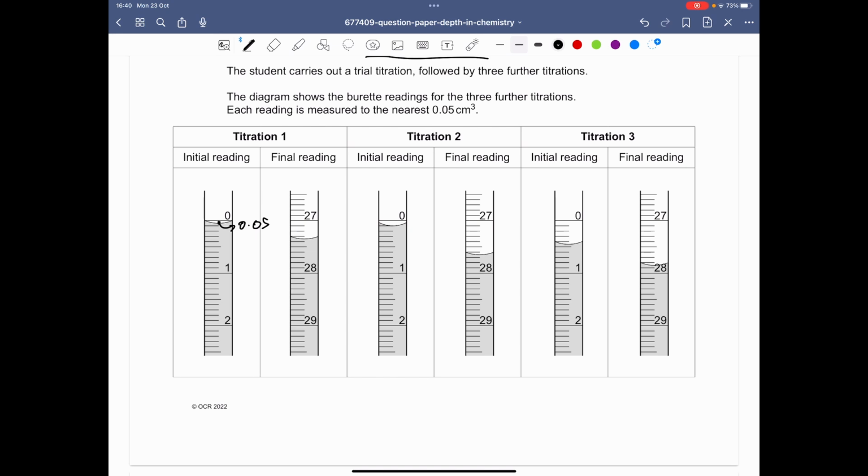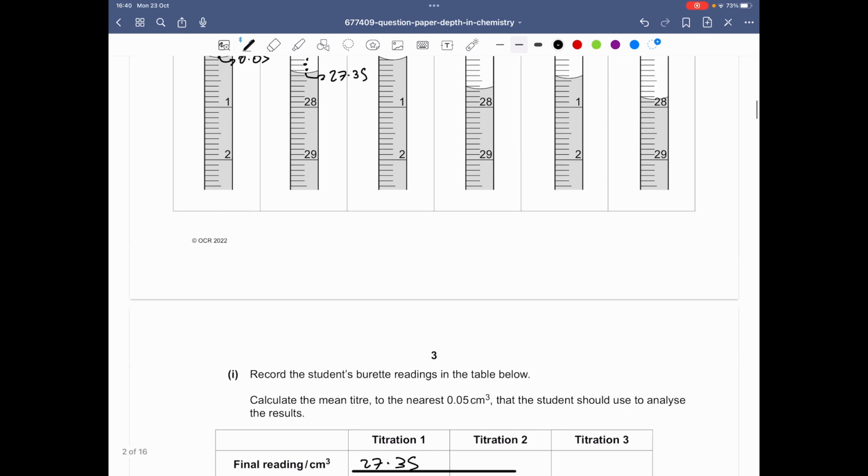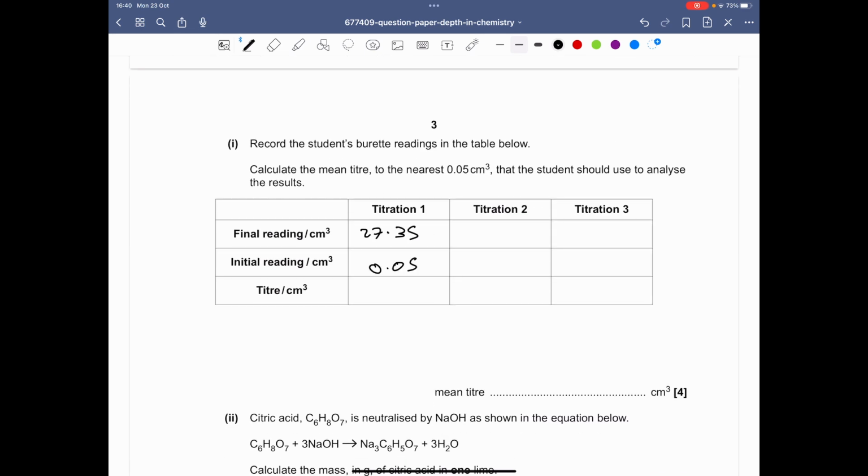And if you look at the bottom of the meniscus here, this is 27.1, this is 27.2, this is 27.3. And as it is between 27.3 and 27.4, obviously in between that will be 27.35. So we know that the final reading is 27.35 for titration 1. The initial reading is 0.05.